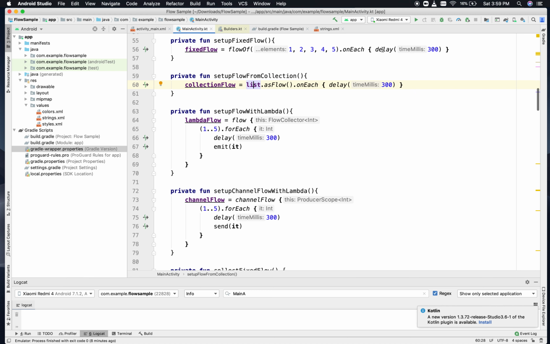Okay, in everything that you see, I have passed a delay, because I just want you to see, whenever I run this app, that there is a delay, and after that every item gets emitted out of that flow.